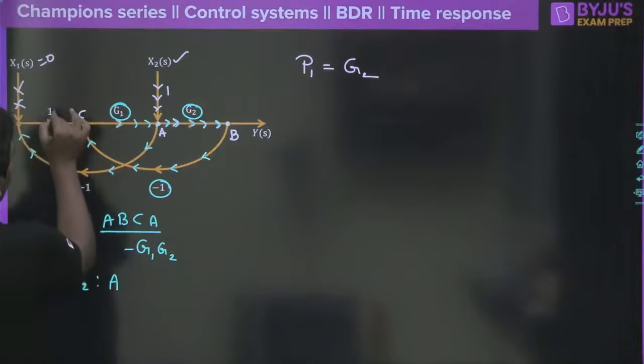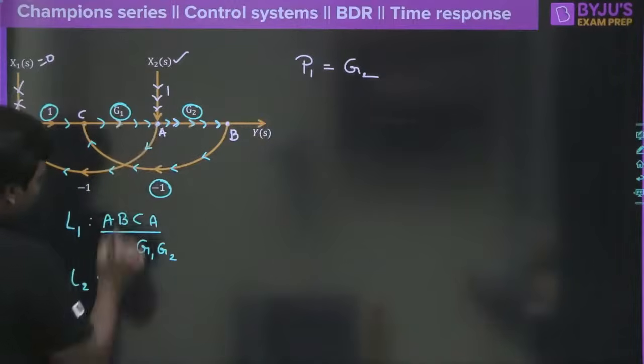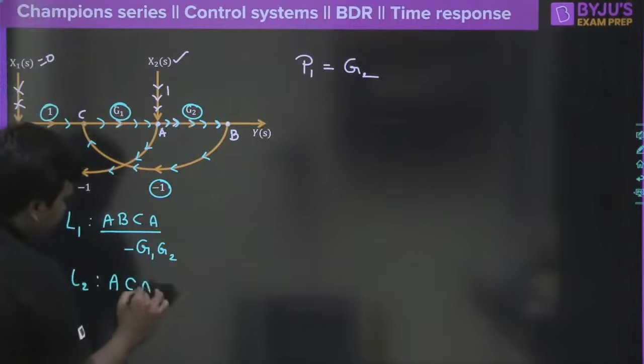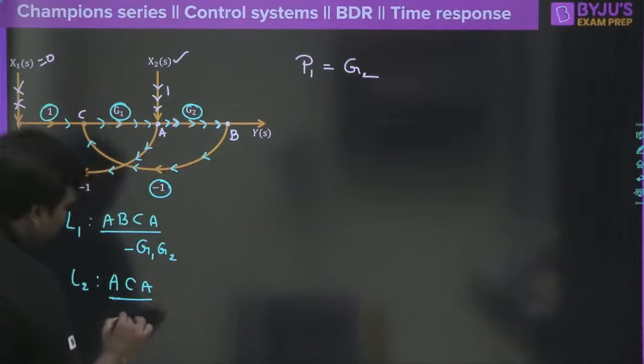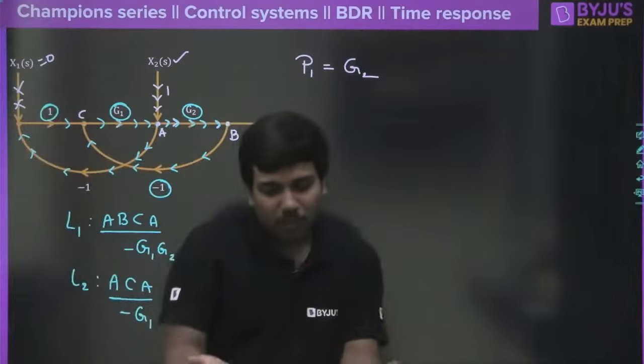This is -1 and touches 1, and then again you will come to G1 and to come to A here. So therefore the second loop is all the way A, C, A, and without any second thought, what would be the gain of this one? -1 into G1. So this will be simply -1 here. Clear?